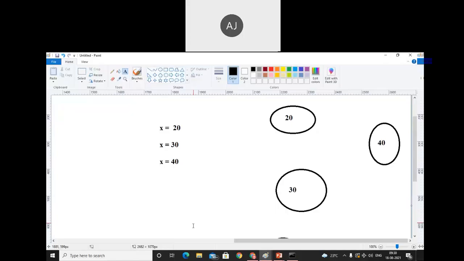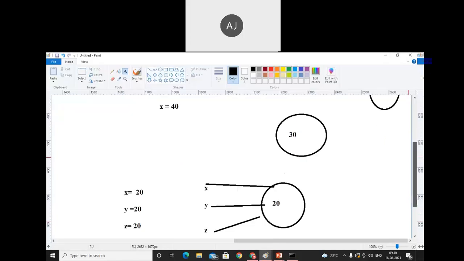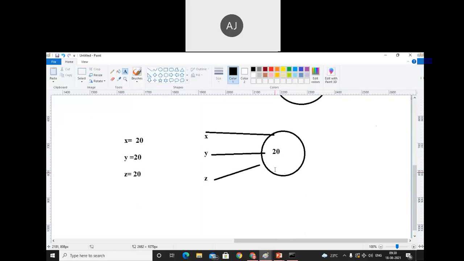See, this is the diagram in front of you. In that case, how many objects will be created? Only one object will be created. What about x, y, z? These are the reference variables, which are used only to refer to the object. Okay, so we'll prove this.